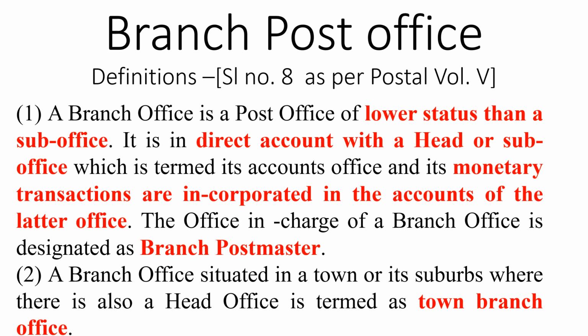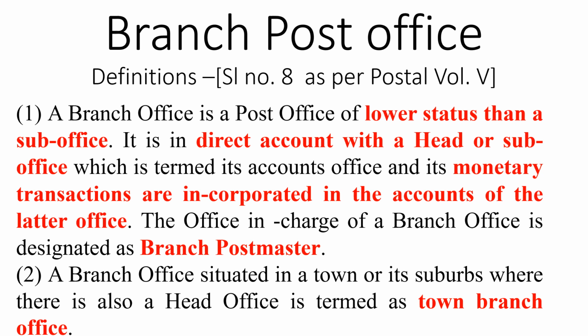And its account will be incorporated to the office to which it is attached. For example, if it is attached to an SO, then BO transactions are incorporated in the SO account. Then SO transactions including the BO transactions will be incorporated in the HO account. If a BO is directly attached to an HO, then BO transactions will be directly taken in the HO.